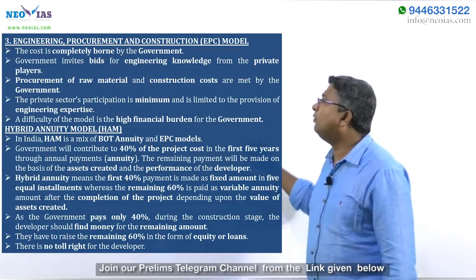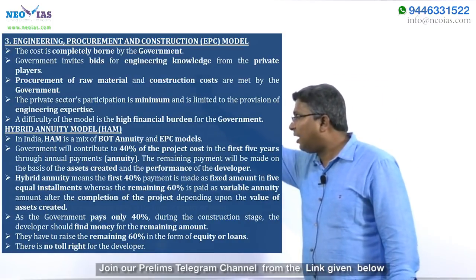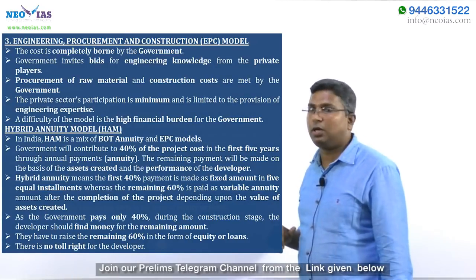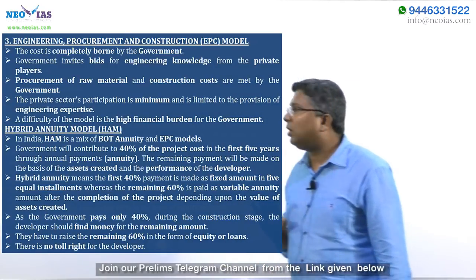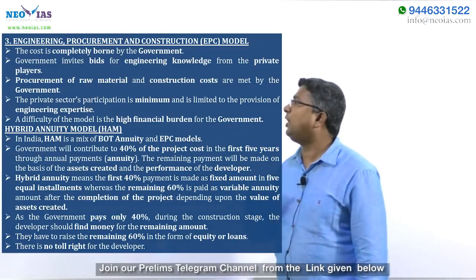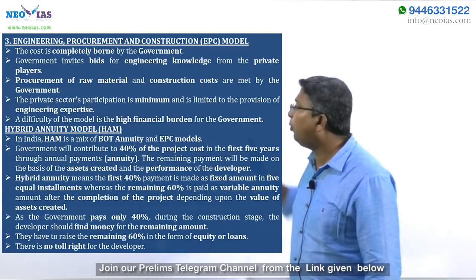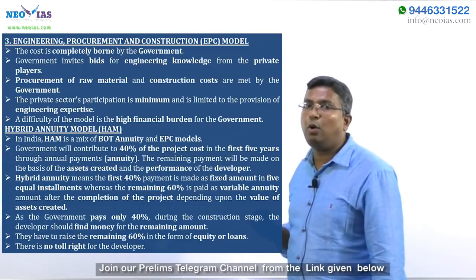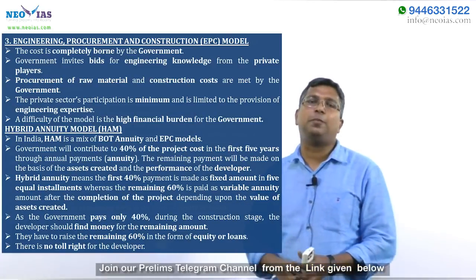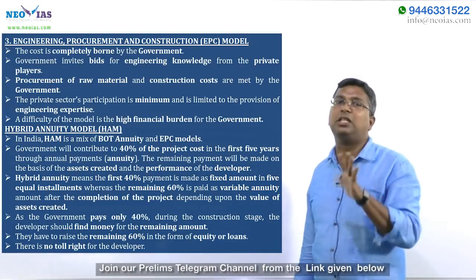Now we will see what features have been taken from the BOT annuity model and the EPC model. The hybrid annuity model in India is a mix of the BOT annuity and EPC models. Now the most important point is that under the HAM model, the government will contribute only 40% of the project cost. So this is the most important thing.